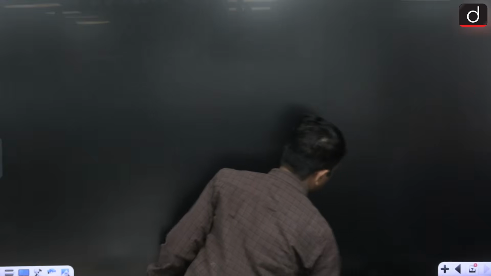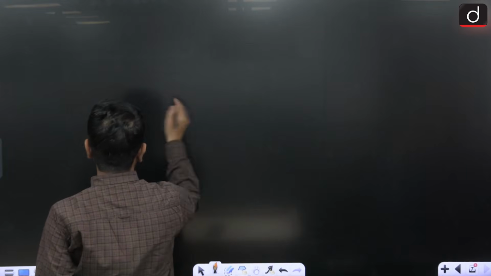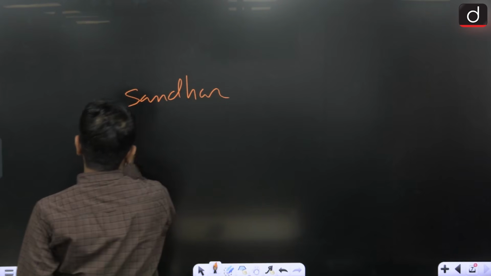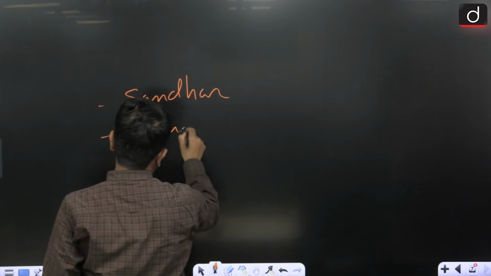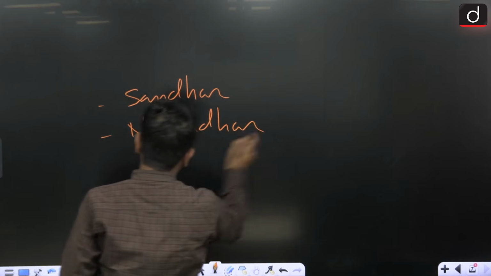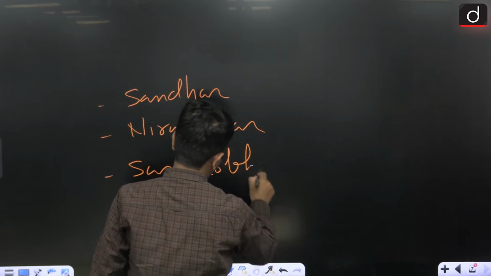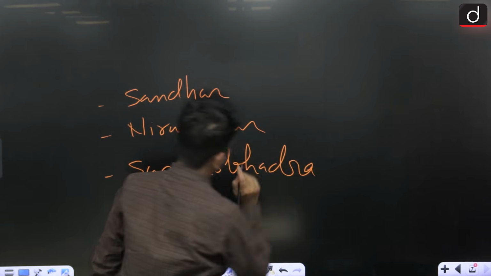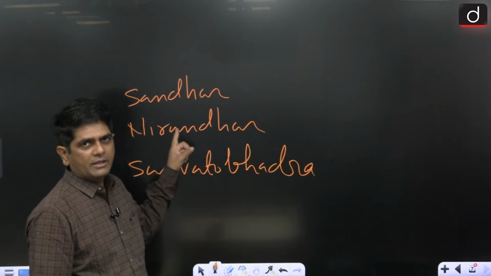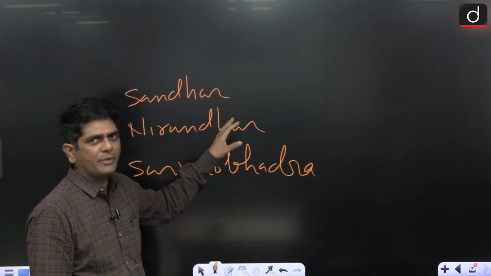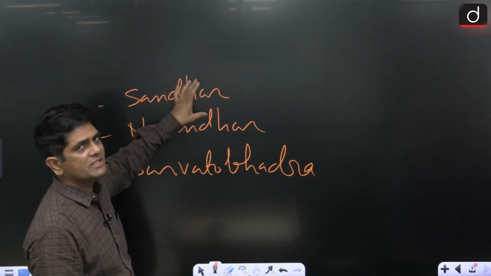Then we have a few more terms like Sandhara, Nirandhara, and Sarvatobhadra. If the temple has a Pradakshina Path or circumambulatory path, that temple is called a Sandhara temple.